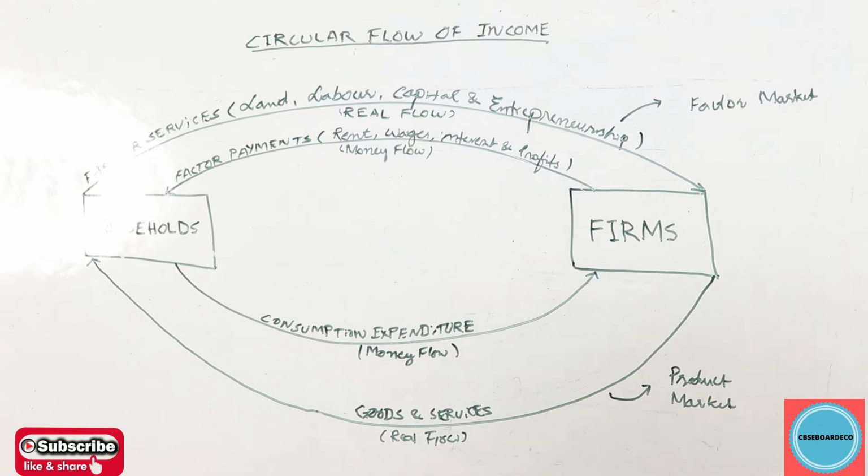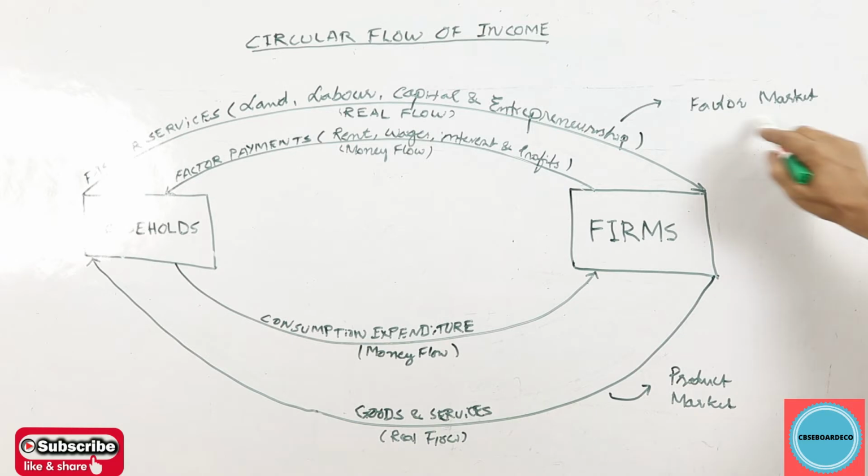With the help of these, the firms produce goods and services and sell them in the market. The money which they realized, they distribute among the four factors of production as factor payments. That's they pay rent to the land, wages and salaries to the labor, interest to the capital, and profits to the entrepreneur. Here money flow is taking place. It means every real flow has an opposite money flow.